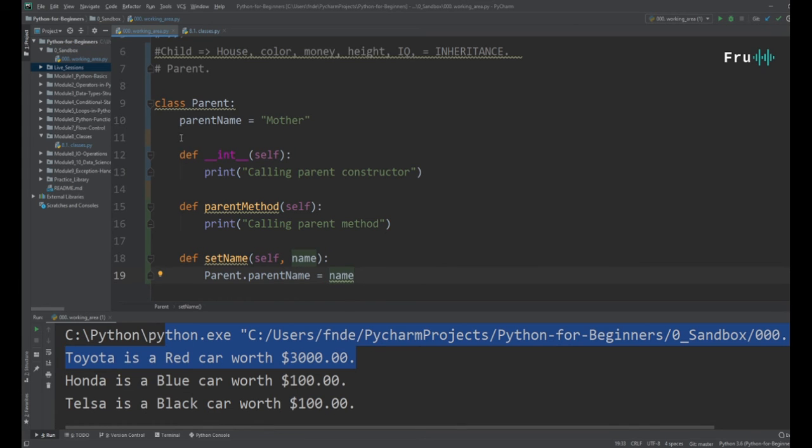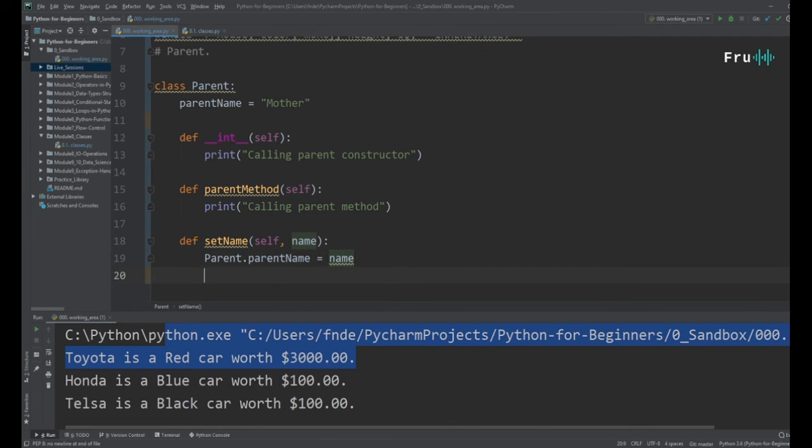So we have this variable here called parent name. What we're saying in this particular method is that whatever you give me, which is this value here, I'm going to make it to be this parent name. So it's going to replace whatever I've set here as a parent name. So that's one of the methods.